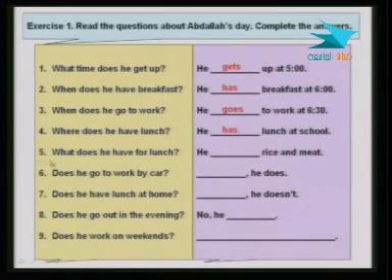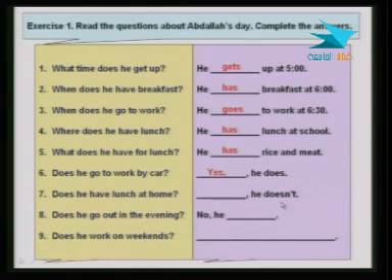And number 5, what does he have for lunch? What does he have for lunch? Meaning what does he eat at lunchtime. He has rice and meat. Question 6, does he go to work by car? That's a yes/no question, so we need either yes or no. Of course, you have to decide based on the rest of the sentence. Now, because we do not have the word not for negative, this has to be yes. Yes, he does.